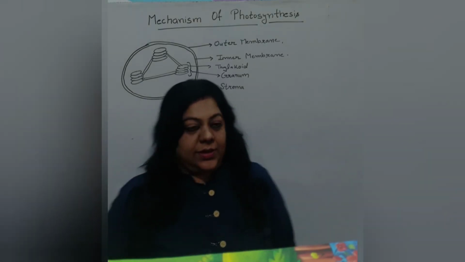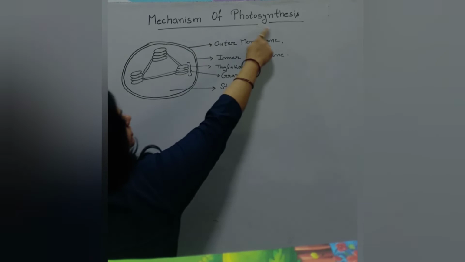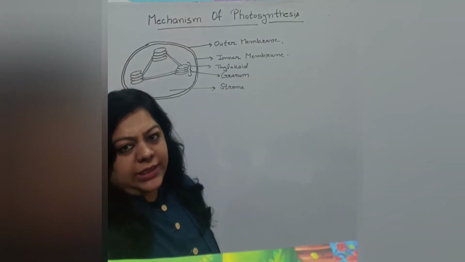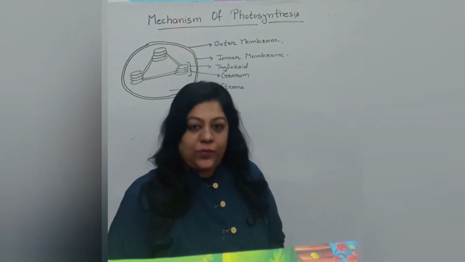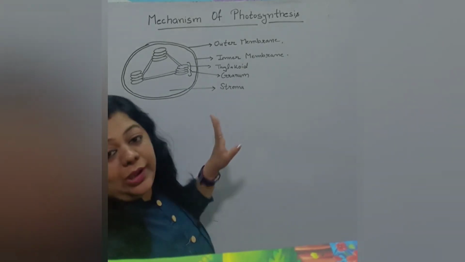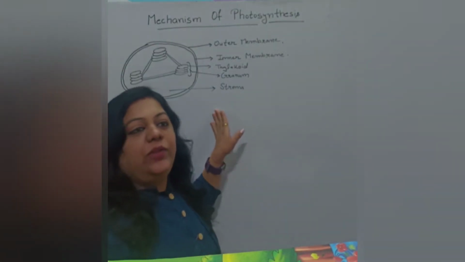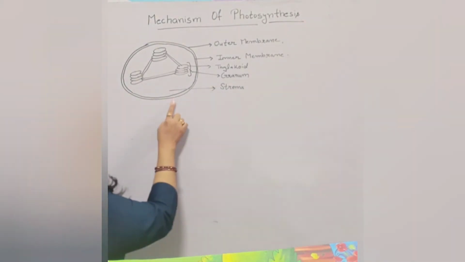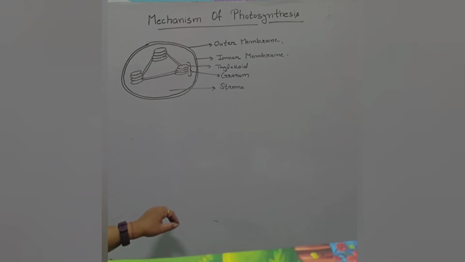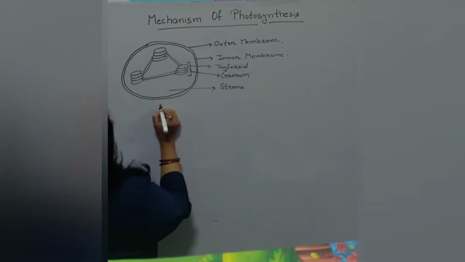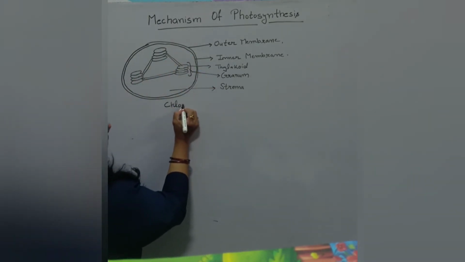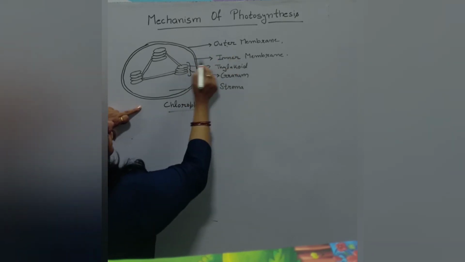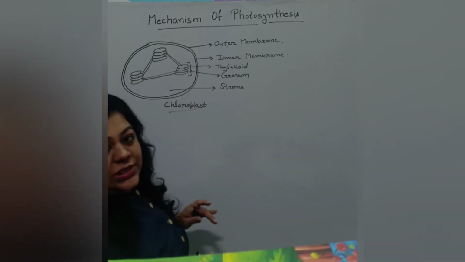So our next topic is the mechanism of photosynthesis. How does photosynthesis take place? Before discussing the mechanism, we should know the structure of chloroplast. What do you mean by chloroplast? The cells which contain the green colored pigment known as chlorophyll. The chloroplast is a double membrane structure. It has two membranes, an outer membrane and an inner membrane.